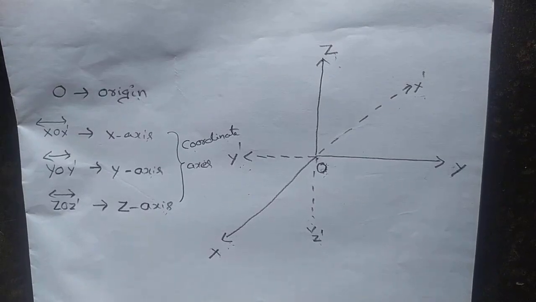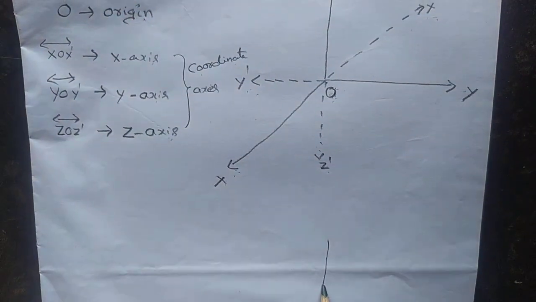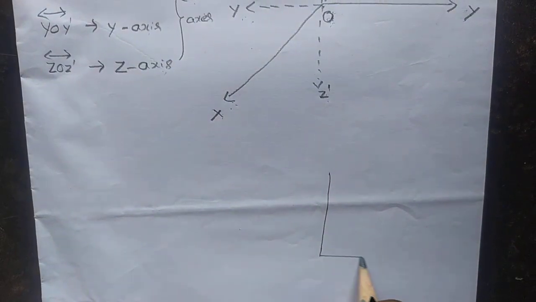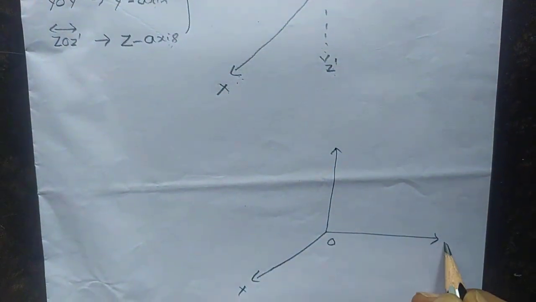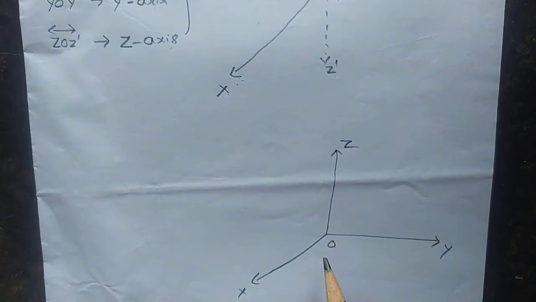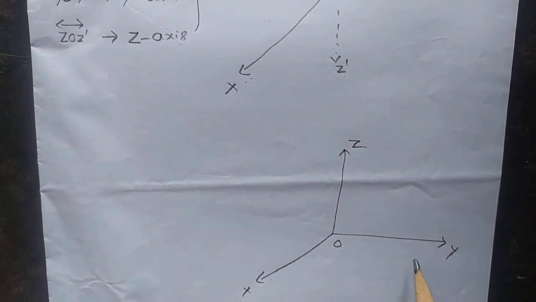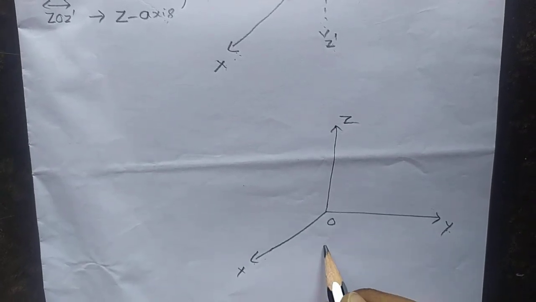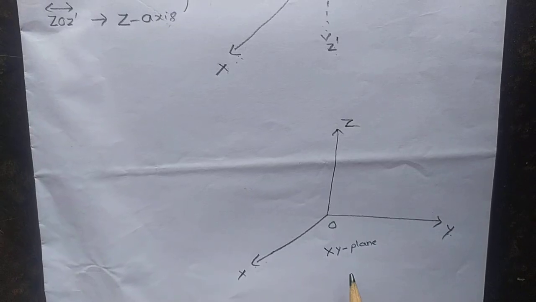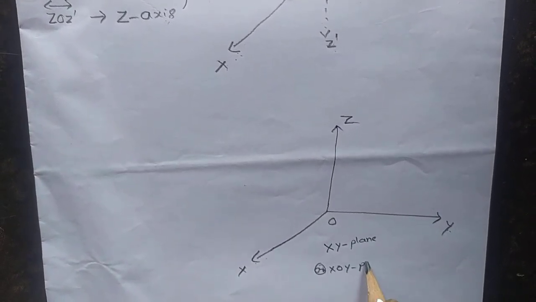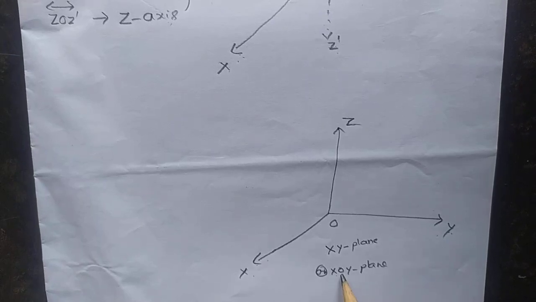Then what about plane? Once again, let us consider three mutually perpendicular lines X, Y, Z intersecting at the point O. Now the plane containing x-axis and y-axis is called xy plane or xoy plane.